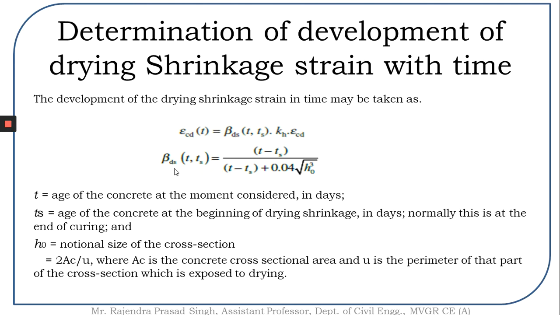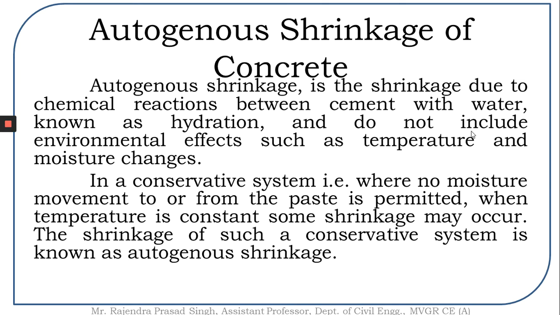Now upon finding out this value, we can substitute this value directly and we can find out what is the drying shrinkage strain at a particular period of time t. Now we are done with only one term of the total shrinkage strain, which is drying shrinkage. Now let us see what is autogeneous shrinkage strain.